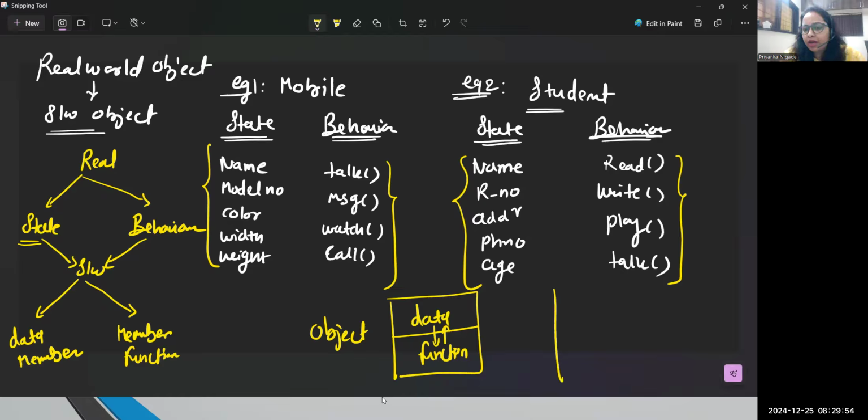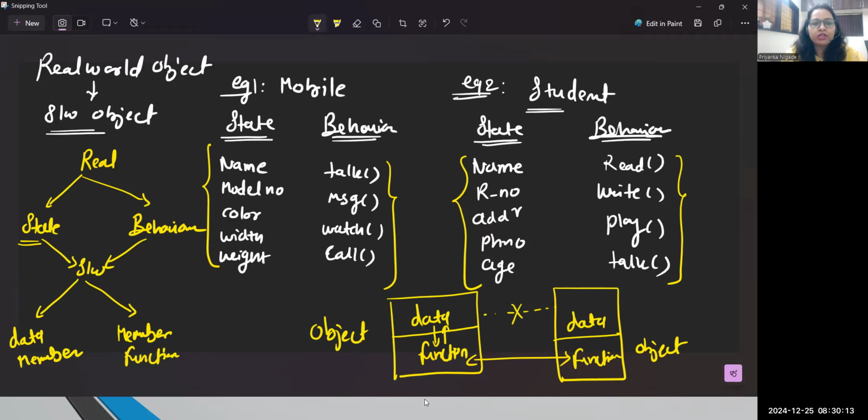Guys, if I'm having two different objects, there you can see the data security point. Objects cannot communicate directly by sharing their data. They can't share data directly. Objects can communicate only and only through the function. Remember. So generally, what is an object? Any real-time entity which has state and behavior, we can call in the form of an object.